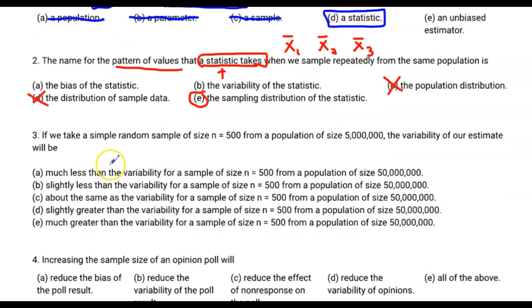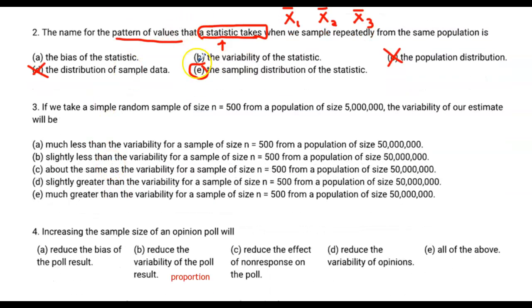All right, moving on to question number 3. If we take a simple random sample, an SRS, as we like to call it in stat, of size n equals 500 from a population of size 5 million. Wow, 5 million. The variability of our estimate. Okay, variability is a value that is tied to a formula that is on your formula sheet. The variability of the estimate, right?